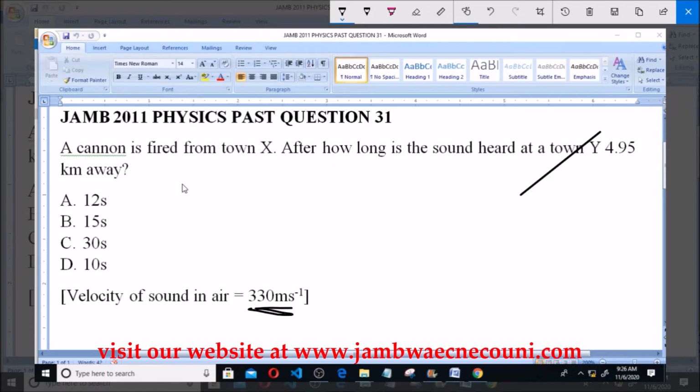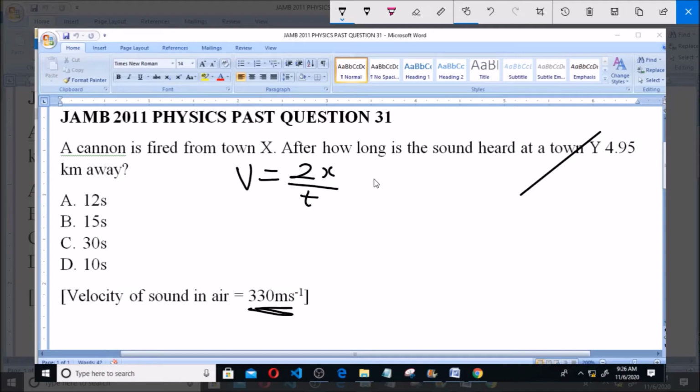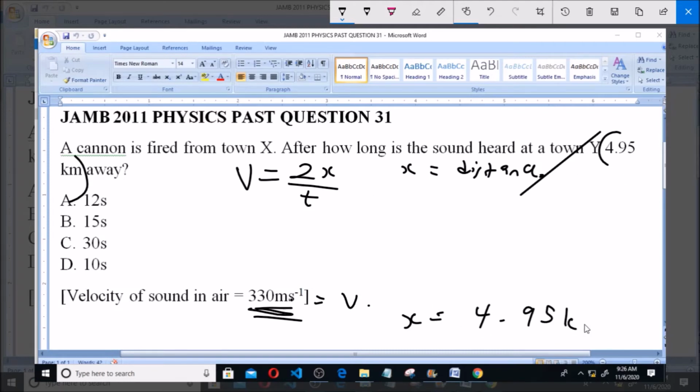Now, when you have the velocity of sound in air, the formula for that is given as v = 2x over t, where x is equal to the distance. In this case, we are given the velocity of sound in air, that is our v. We are given our x, which is this distance of town Y from town X, that is 4.95 kilometers. Now we're asked for the time.